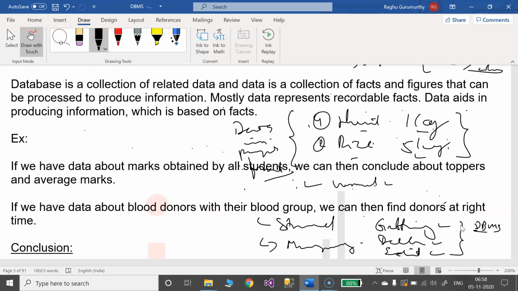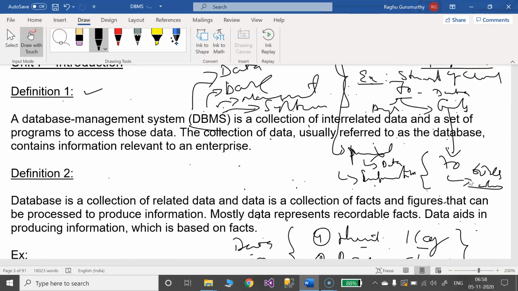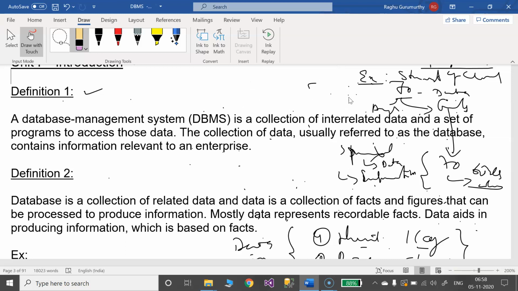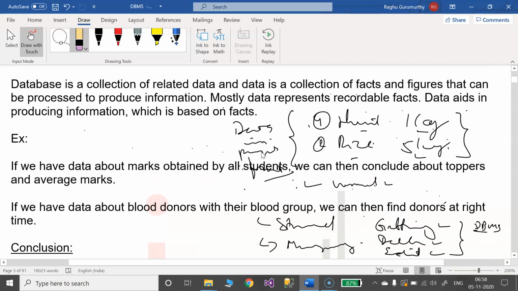So apart from storing, we are managing the data parallelly. Got it? This point we need to know. So if you come to a definition, I will rub out all that we did here, or else it feels clumsy for you guys.